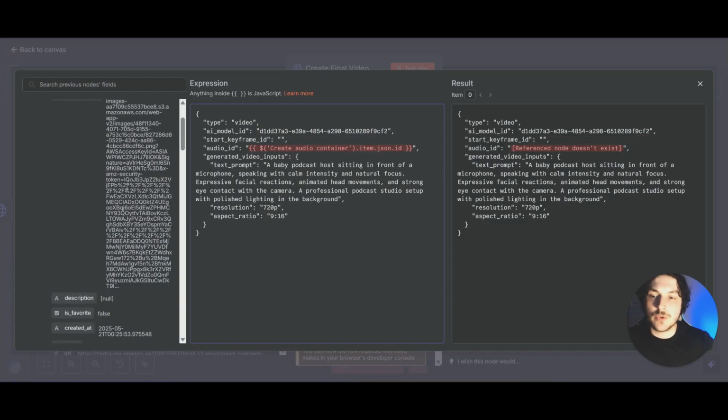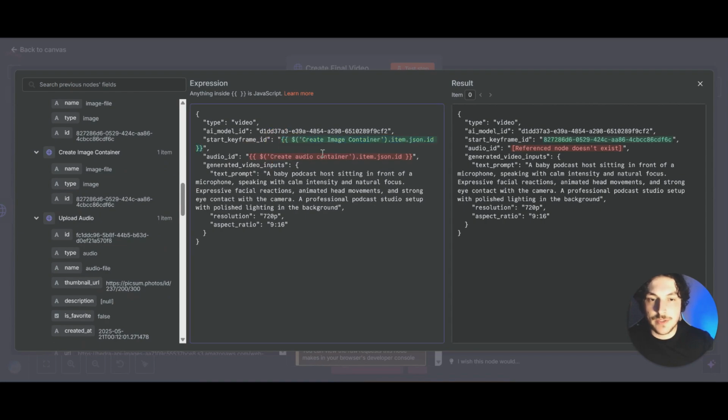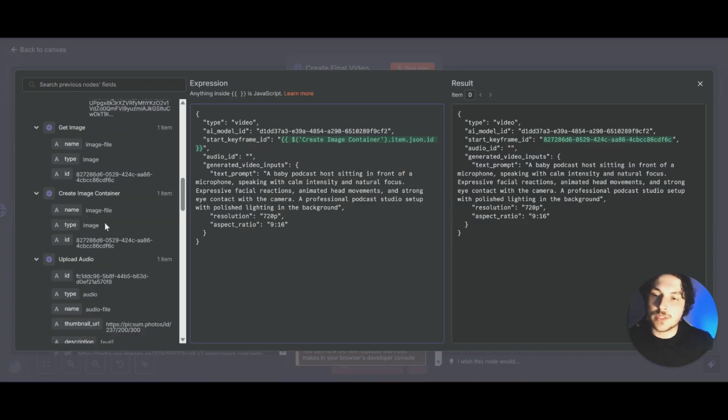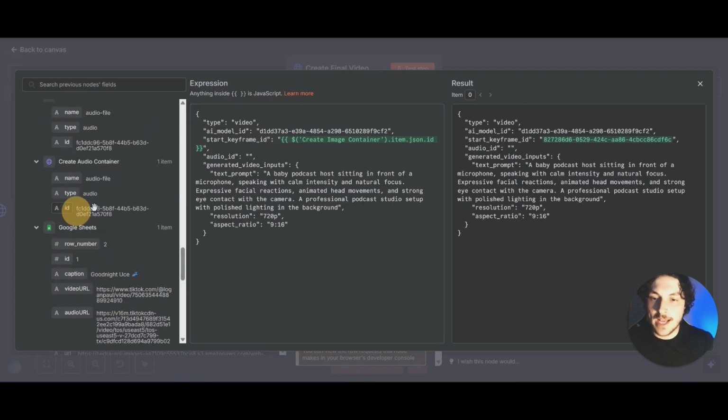And for this one, we're going to scroll down until we see create image container. We're going to grab this ID and put it right in there, just like that. And then it should turn green, and we do have the ID right there. So we're going to go ahead and do the same thing for the audio ID. We're going to delete that whole thing that's red. And then we're going to scroll down to create audio container. And then just drag this ID in between those quotes. Should turn green, and you should have something like that.